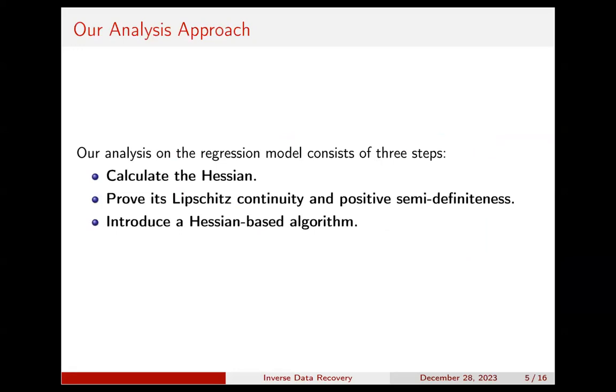We are applying a quite straightforward analysis method to our optimization. First, we directly calculate its Hessian. Then we prove some good properties such as Lipschitz continuity and positive semi-definiteness under some mild assumptions. Last, we are able to apply a suitable Hessian-based algorithm to solve the optimization problem. Now let me introduce each step.